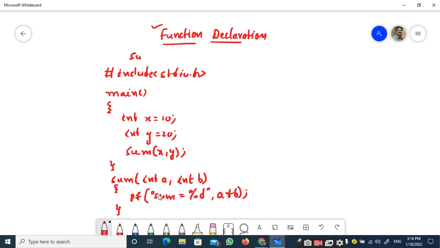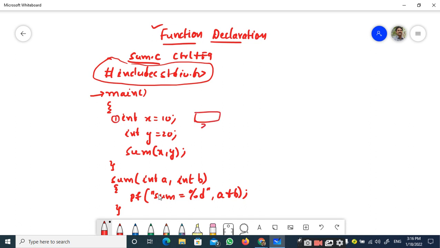Let us save it as sum.c, and when I run this program with control plus F9, I know that the compiler will go and search for the main function. From here it will start, right? Before this, all these pre-processor directives will be done before compilation itself, right? Now at this point this statement will be executed.